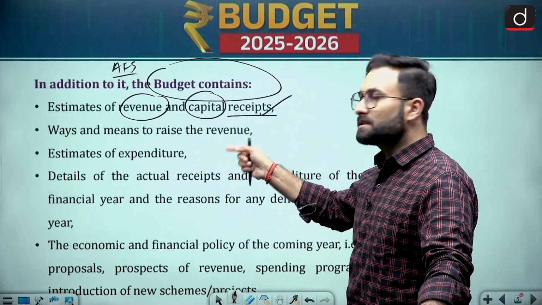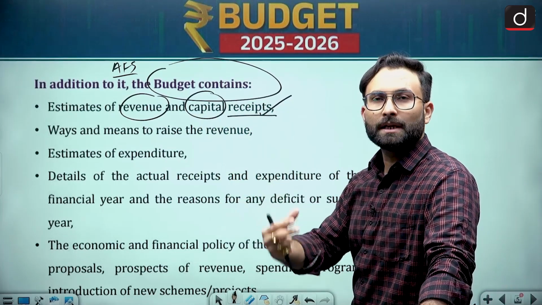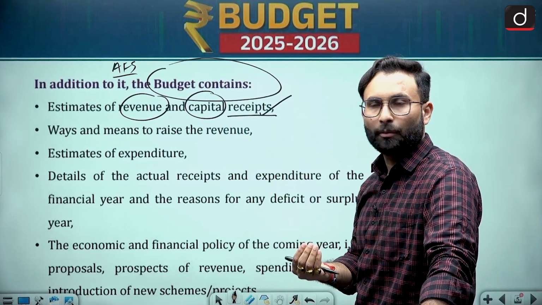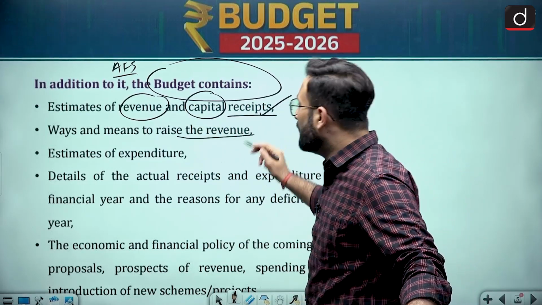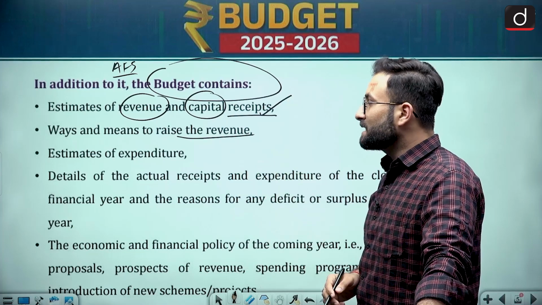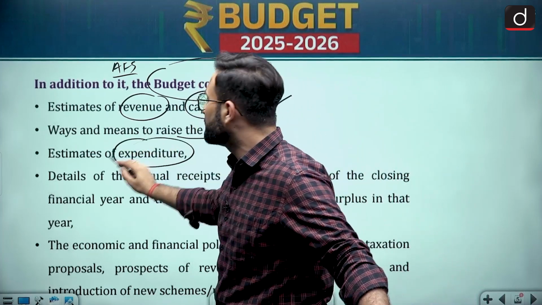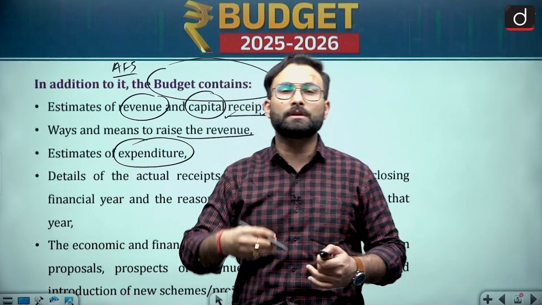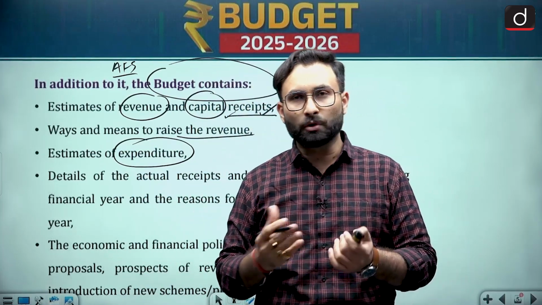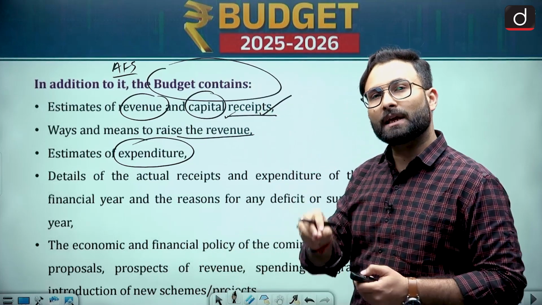Ways and means to raise the revenue, how you will raise the money, how you will get the income for your government. So that is basically ways and means to raise the revenue. Then coming to the next one, estimates of the expenditure. So here we have talked about the receipts. Now they will be estimating the expenditure, because obviously we are talking about the coming year. So we don't know what kind of expenditures will be there, but we are estimating it.